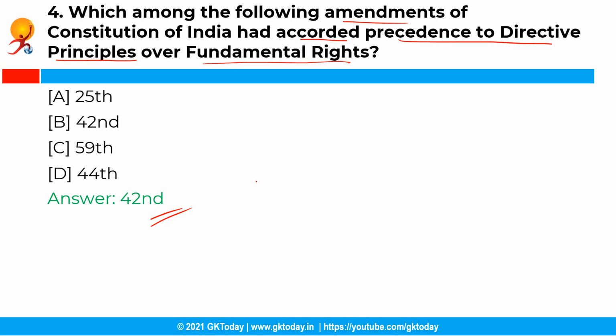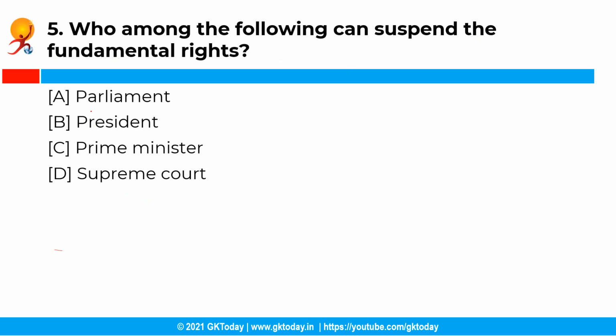The next question is, who among the following can suspend the fundamental rights? Your options are as given below and the correct answer is option B, that is President.